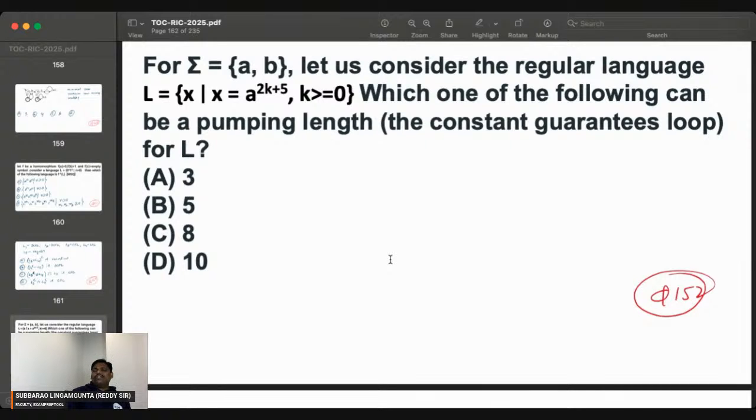After 5, actually 7. From 7 onwards the loop is guaranteed, meaning after 5. 7 is not there, so you can select 8. The answer for this problem is C. From 8 onwards the loop is guaranteed. Actually after 5 the loop is guaranteed, so I think the answer is actually 7. 7 is not there, the closest one is 8. The answer for this problem is option C.